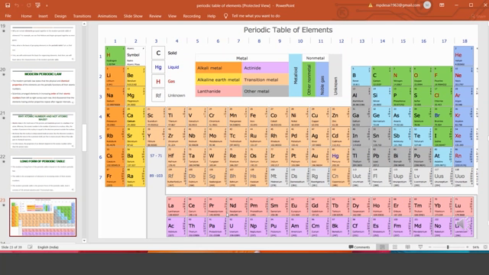That's why it is looking long. I told you we'll discuss why it is called the long form. Now the time has come to understand why it is called the long form, because it is looking long at the bottom. Therefore this is also called the long form of the modern periodic table. So these two gaps are for the 14 plus 14, 28 elements.